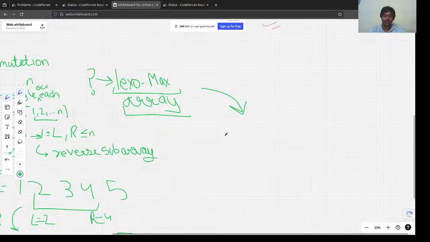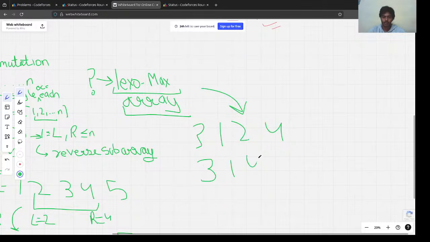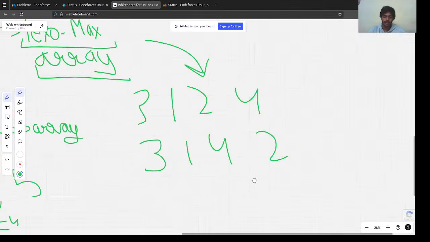That means, let's say we have two arrays, 3 1 2 4 and 3 1 4 2. We start from the leftmost side, from 3. Are they both same? Yeah. Are they both same? Yeah. Are they both same? No, they are not. And then we check which has the greater number.